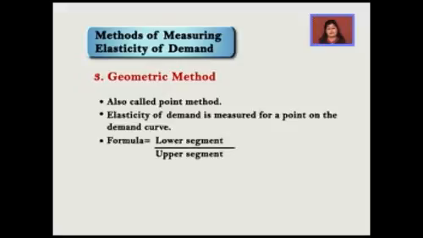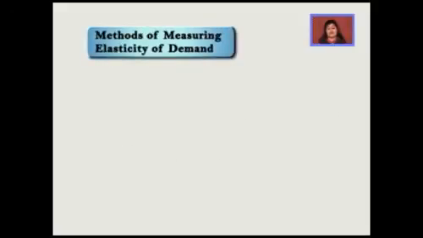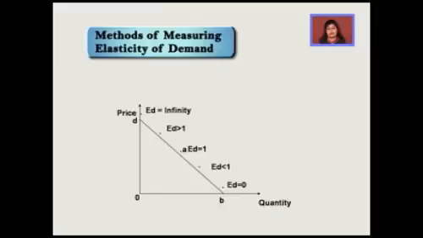So I have drawn in front of you a demand curve where elasticity on different points is shown very clearly. Clear? So you can just calculate it on your own, and we can do it for one point here. Supposedly for point A, the elasticity is 1. How we calculated it? AB divided by AD. Since both the portions are same, so that means the result is 1. Similarly, we can say that for different points, we can calculate it by dividing the lower segment upon the upper segment.